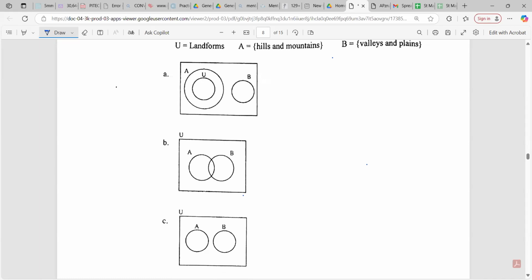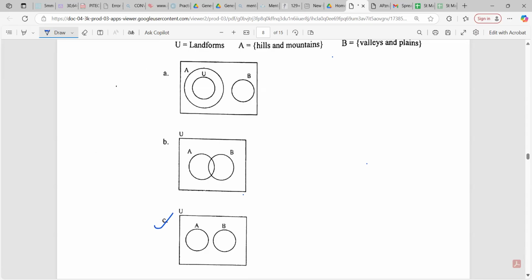So when you look at C now, A would be hills and mountains because hills and mountains are highland, while B would be valleys and plains because valleys and plains are lowland. And they will go in the union because those are landforms. They're all landforms, so they will go in the union. Very good. I agree. Good job.